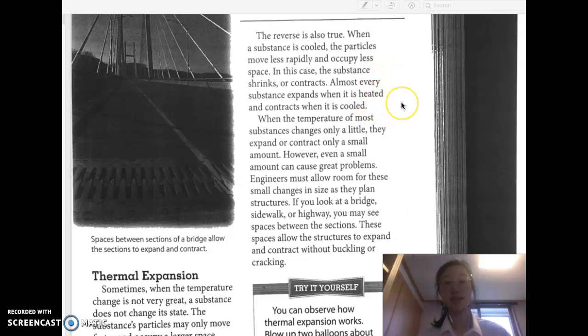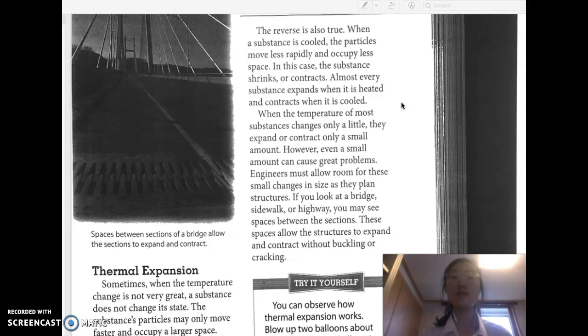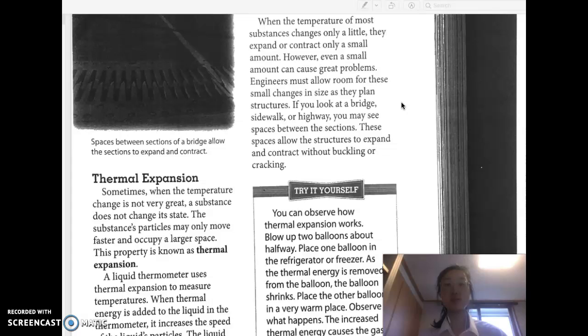Almost every substance expands when it's heated and contracts when it's cooled. When the temperature of most substances changes only a little bit, they expand or contract only a little amount. However, even a small amount could cause great problems. Engineers must allow room for these small changes in size as they plan structures.